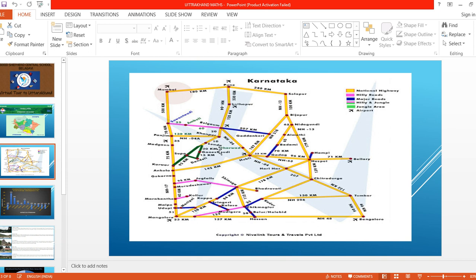Can you show here Bangalore? Where is Bangalore? Can you show where is the Bangalore here? Yes. Where is Bangalore? Just check it. Find out where is Bangalore. Here is the Bangalore. See, children, from here to, can you see the cursor? So from here to here, up to Pune, it is NH4.